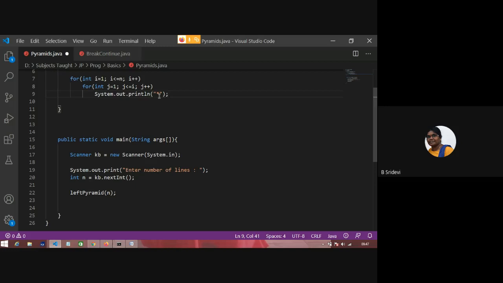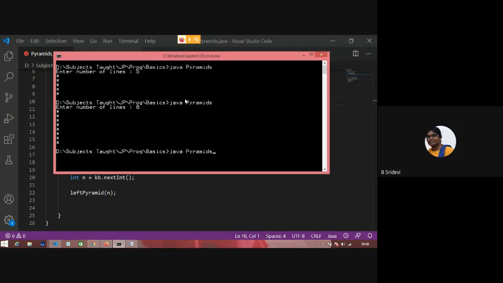See, I have not kept any brackets. This is the outer for loop in which a single for statement is there. This is an inner for loop. In this, a single Java statement is there. If a single statement is there, this whole thing can be considered as a single for statement by the Java compiler. For that reason, there is no need of blocking. So I'm thinking that I'll get the output.